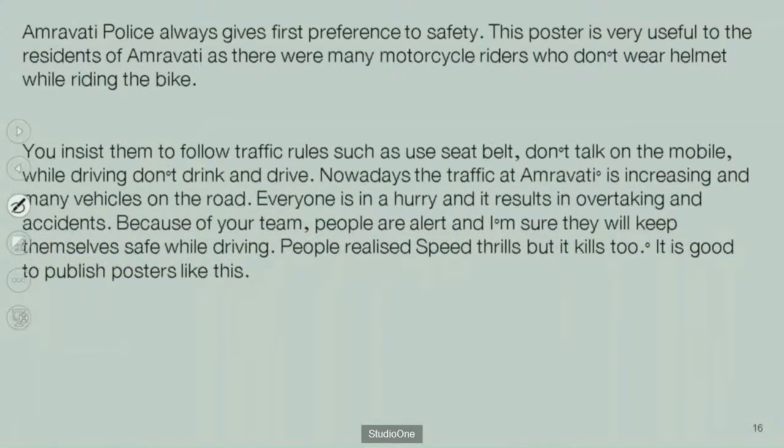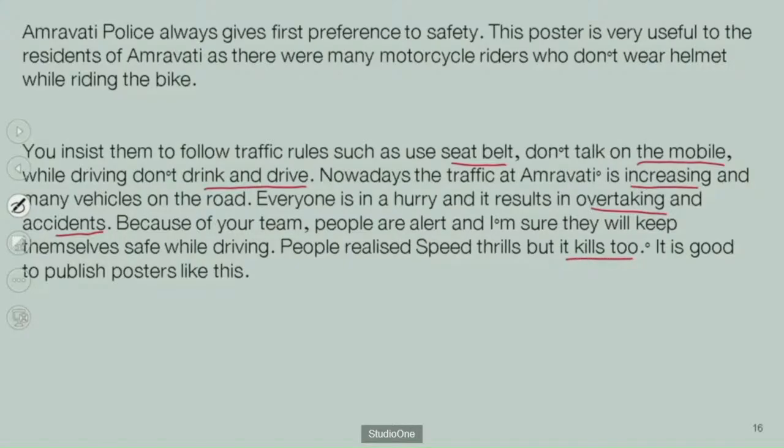In the next paragraph, you insist they follow traffic rules such as use a seat belt, don't talk on the mobile phone while driving, don't drink and drive. Nowadays, the traffic at Amravati is increasing and there are many vehicles on the road. Everyone is in a hurry, which results in overtaking and accidents. Because of your team, people are alert and I am sure they will keep themselves safe while driving. People realize speed thrills, but it kills too. All points are included in that paragraph.